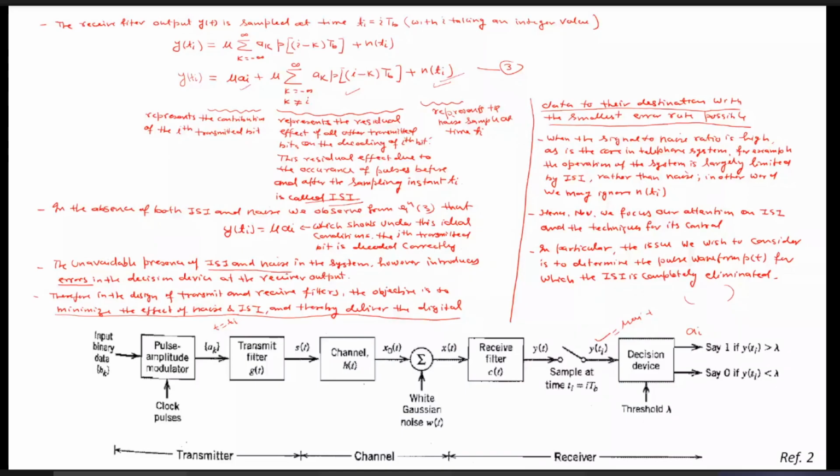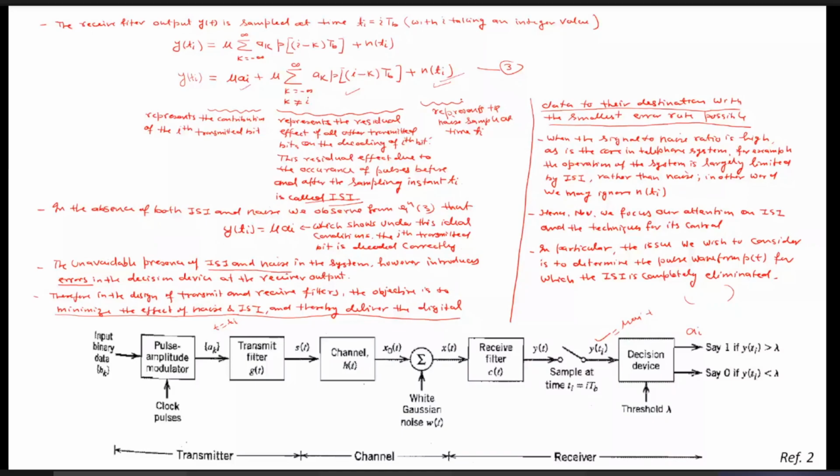But this term represents the residual effect of the other transmitted bits on the decoding of the ith bit. This residual effect, due to the occurrence of the pulses before and after the sampling instant t_i, is called ISI. And this simply represents the noise sample at time t. So what is the effect of that?